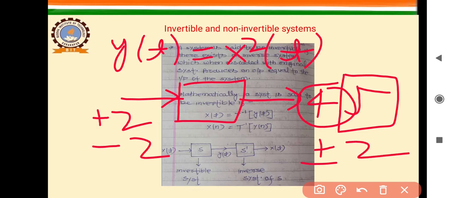But we cannot clarify whether the input was plus 2 volt or minus 2 volt. So in such cases we cannot produce the same signal again. So these are the cases where the system becomes non-invertible.